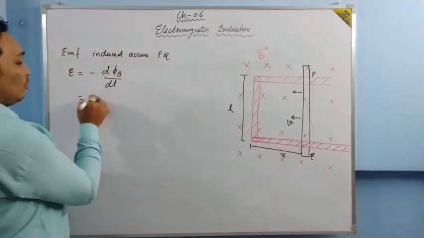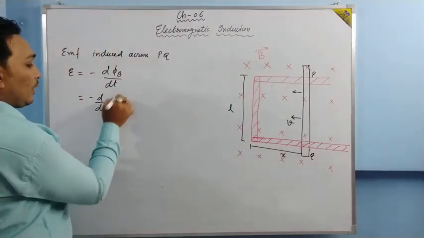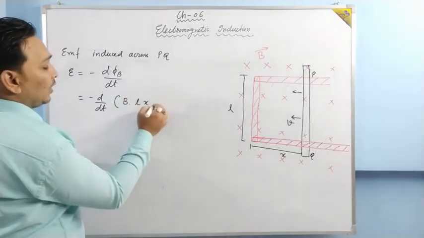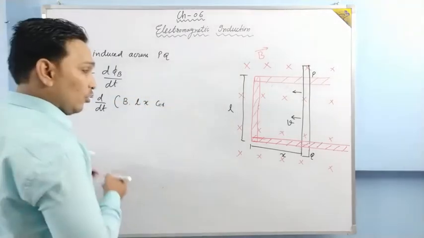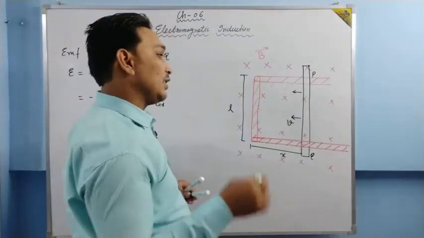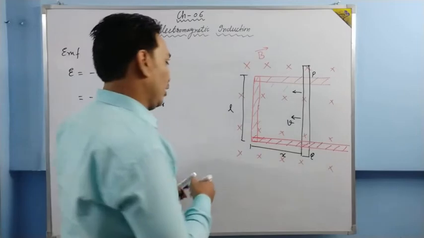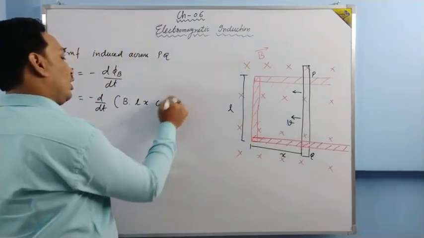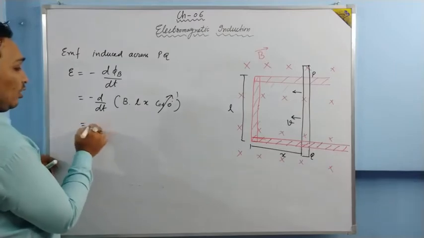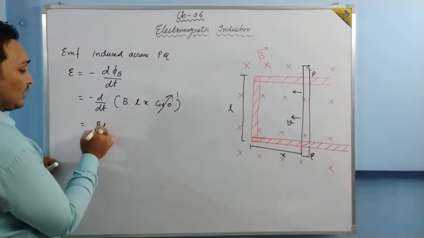Okay, so minus d by dt of phi B is B into area, which is L into x into cos. Now suppose this is the area. For convenience, I am taking the direction of area in the direction of the magnetic field only. So it will be cos 0 degree, and the value of cos 0 is 1. Now B and L are not changing at all. B and L will be constant.